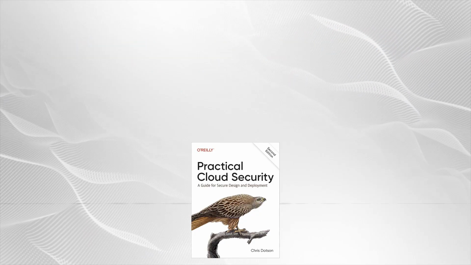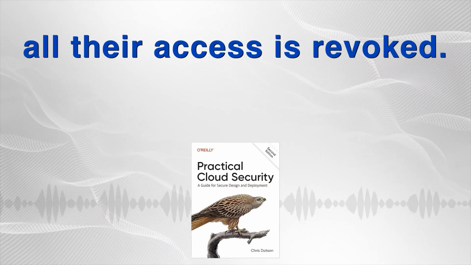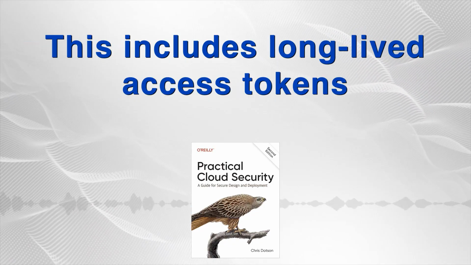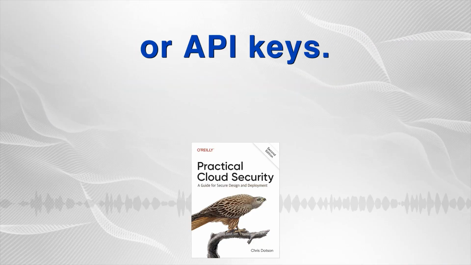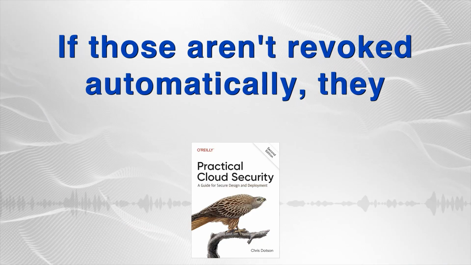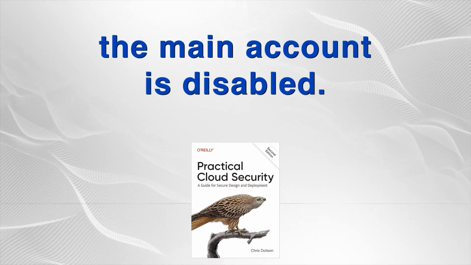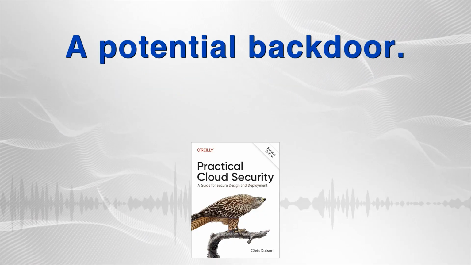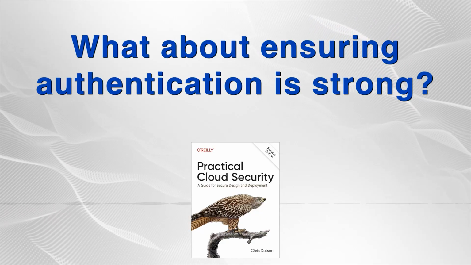Automation here is key. When someone leaves, you must ensure all their access is revoked. This includes long-lived access tokens or API keys. If those aren't revoked automatically, they might still provide access even after the main account is disabled. A potential backdoor. What about ensuring authentication is strong?